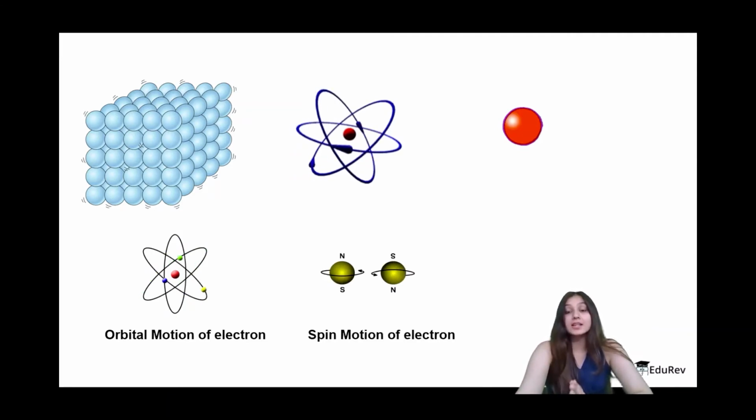This is another type of motion the electron shows, which is around its own axis, and this is also the reason why it has its own magnetic moment, okay? So the electron has its own magnetic moment, or we can say that it behaves like a magnet, because of two main things: the first is the orbital motion of an electron around the nucleus, and the second is the spin motion of an electron around its own axis.